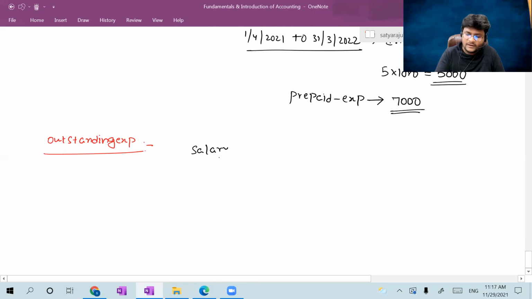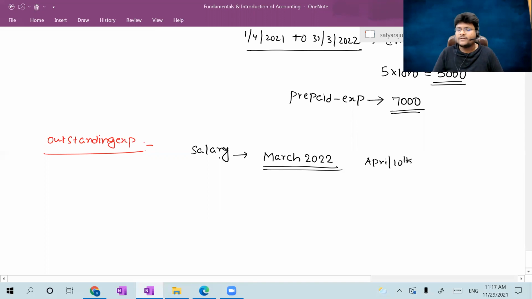In my organization, the policy of payment of salaries for every month is the 10th of the next month. That is, the 10th of the following month. For example, if I'm going to pay the March salary, let us assume March 2022, the date on which I'm going to pay is in the month of April. April 10th, 2022 is my due date.